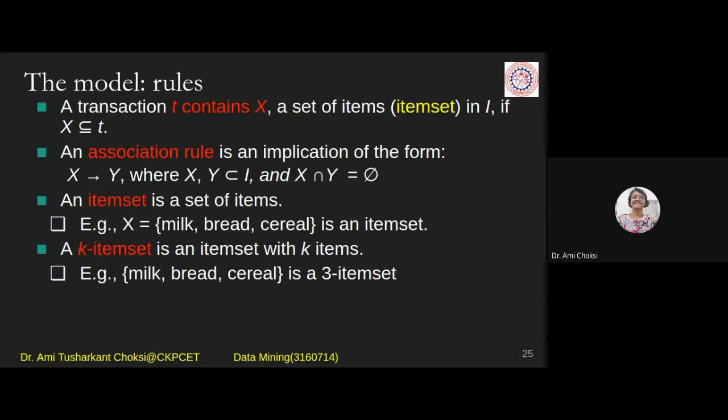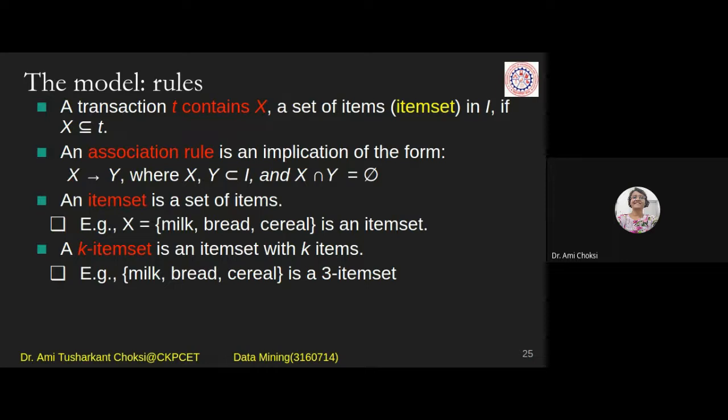Then an item set is a set of items, as for example, milk, bread, cereal is an item set. What is a k item set? If we consider bread, butter, cheese separately as individual items, that is a one item set, because only one item is there in that set.